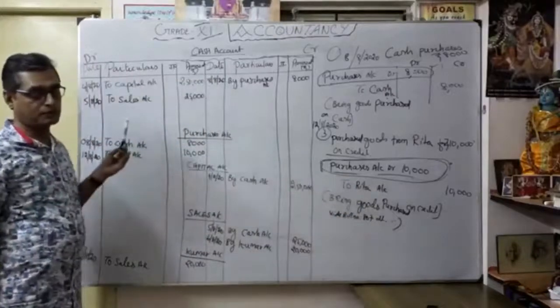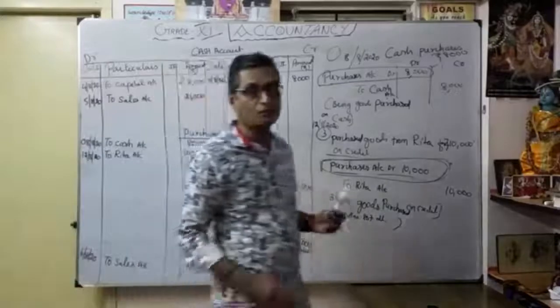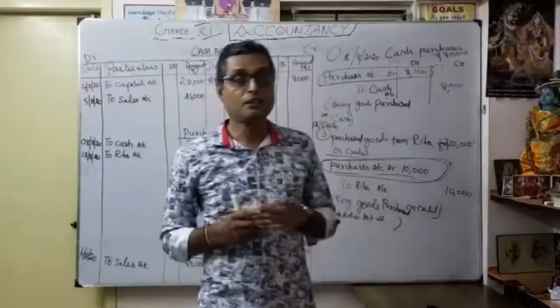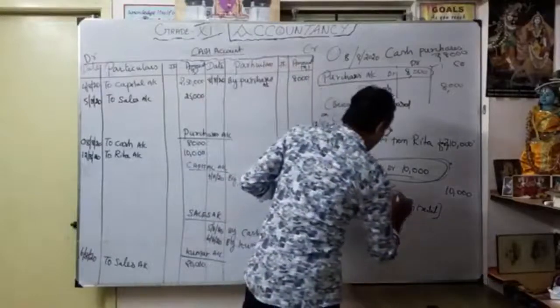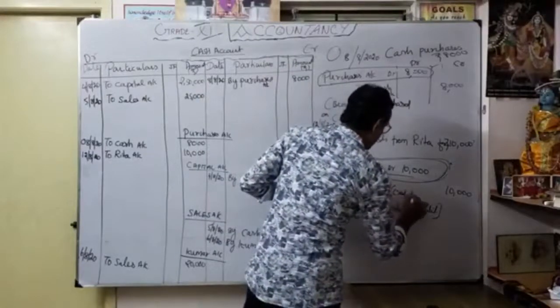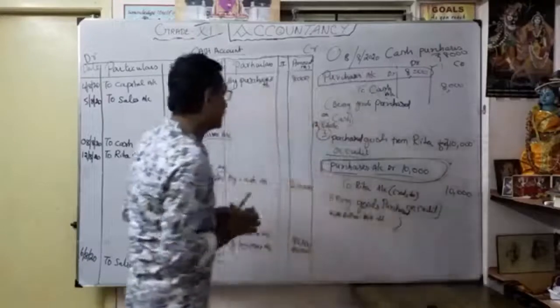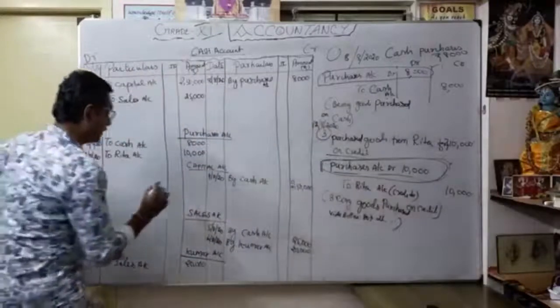Debit part is over. Now I want to open Rita account, because you purchased on credit. So I want to mention the particular creditor. Rita is a creditor. So now I want to open a Rita account. Here I will open a Rita account.